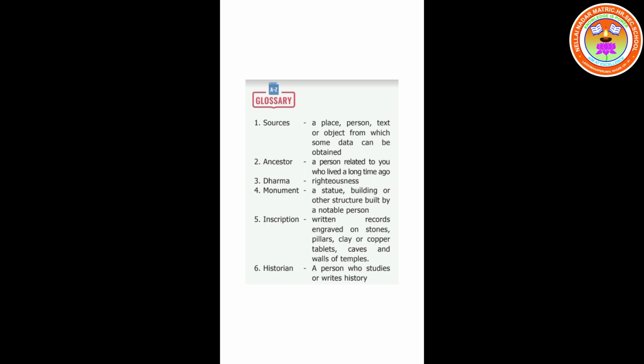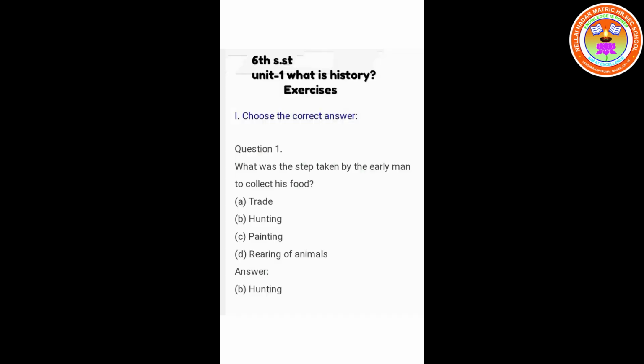Next one is inscription. What is inscription? Written records engraved on stones, pillars, clay or copper tablets, caves and walls of temples. Next one is historian. A person who excelled in history is called a historian. With this, we have come to an end of our Unit 1.